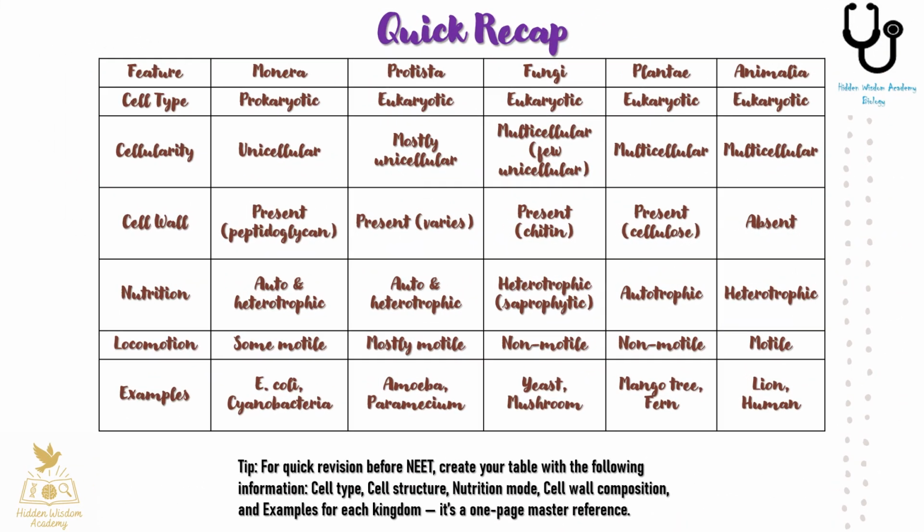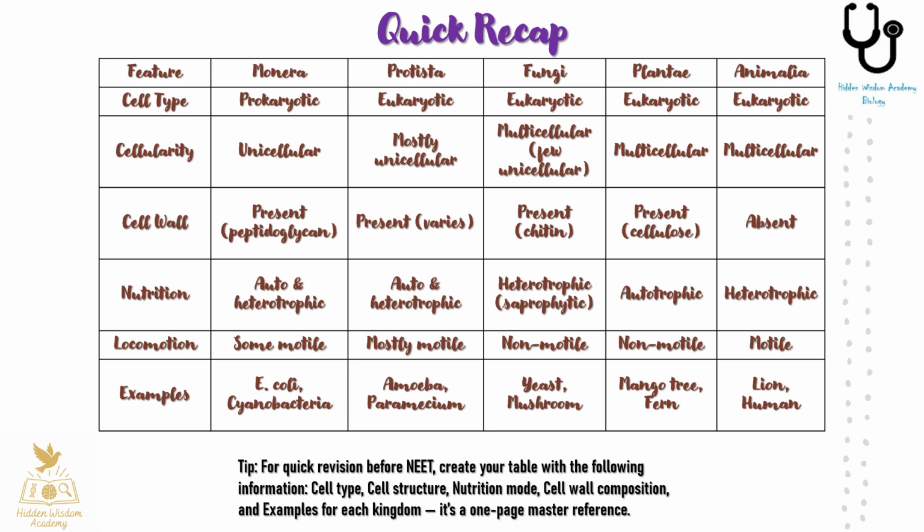Here's your one-glance guide to the 5 kingdoms. Monera are prokaryotic, unicellular organisms, with a peptidoglycan cell wall and show both autotrophic and heterotrophic nutrition. Protista are eukaryotic and mostly unicellular, often motile with varied nutrition. Fungi are eukaryotic, multicellular or unicellular heterotrophs, with chitin cell walls, feeding mostly by decomposition.